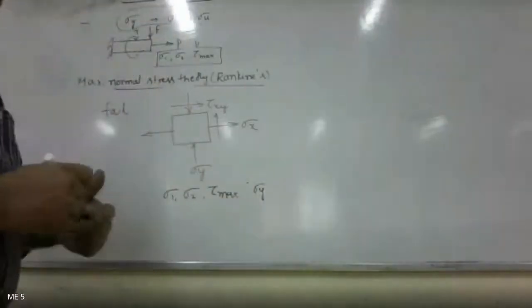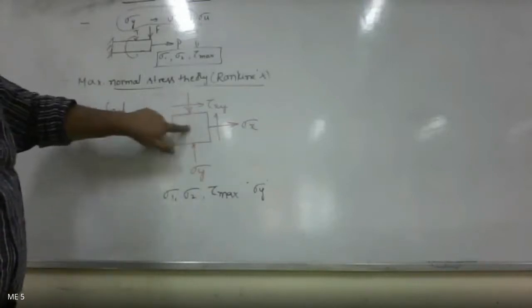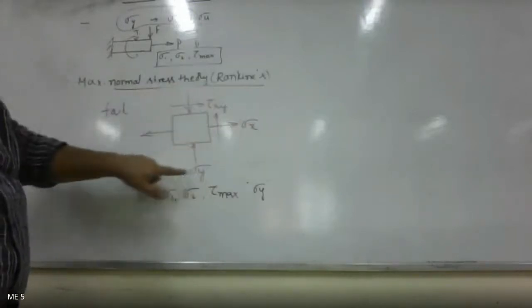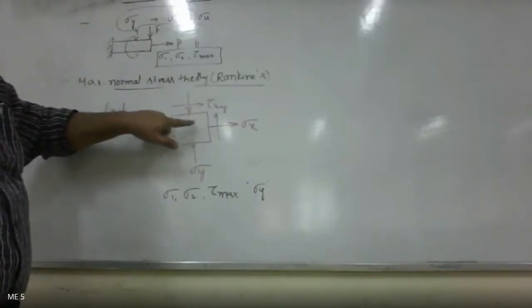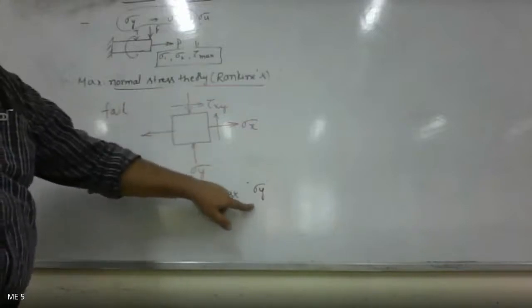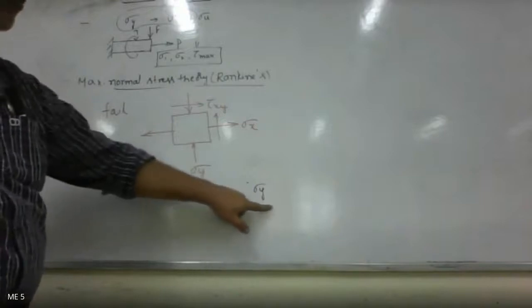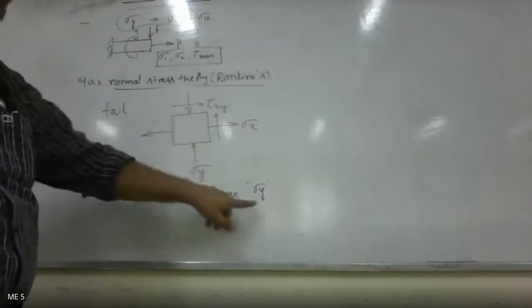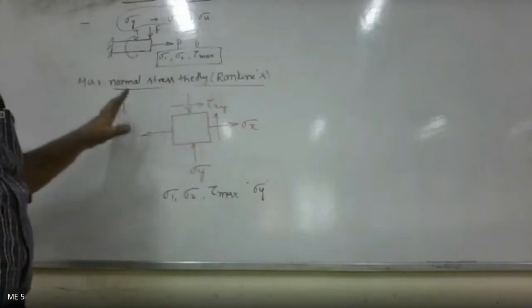According to Rankine's theory, the failure would occur if one of the principal stresses becomes equal to the yield stress of the material. Such a theory is called Rankine's theory.